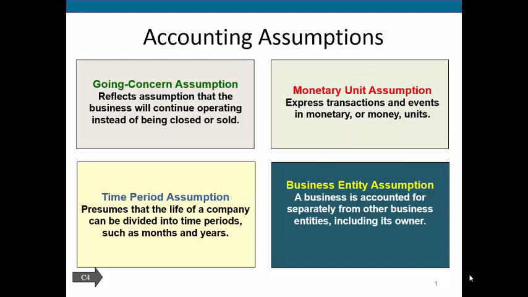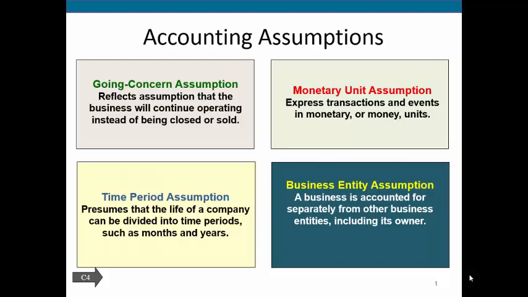However, then when everything comes together for the parent company, it'll be put into whatever that parent company's monetary unit is. So if it's a company here in the United States, we would then transfer everything from, for example, the Japanese yen, we would transfer it to the dollar. Or if it was European money, we would transfer from the euro to the dollar. So the monetary unit assumption is just that we're talking about things in terms of some form of monetary unit, typically the dollar here in the United States.